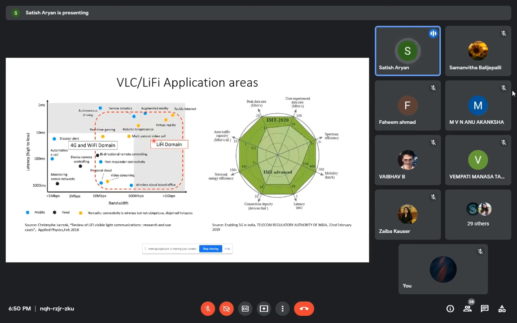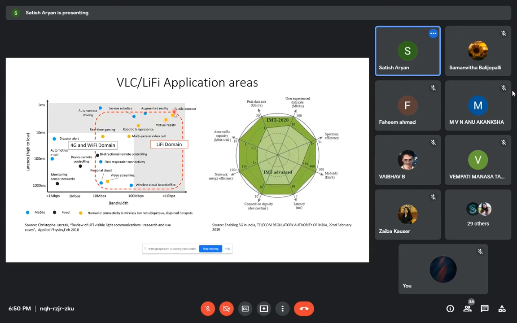You can see the Li-Fi domain where the dotted red lines are visible. You come across new application technologies like real-time gaming, autonomous driving, robotic telepresence, virtual reality, tactile internet, and augmented reality. These are most of the upcoming applications, very end applications which require high data rate as well as low latency.